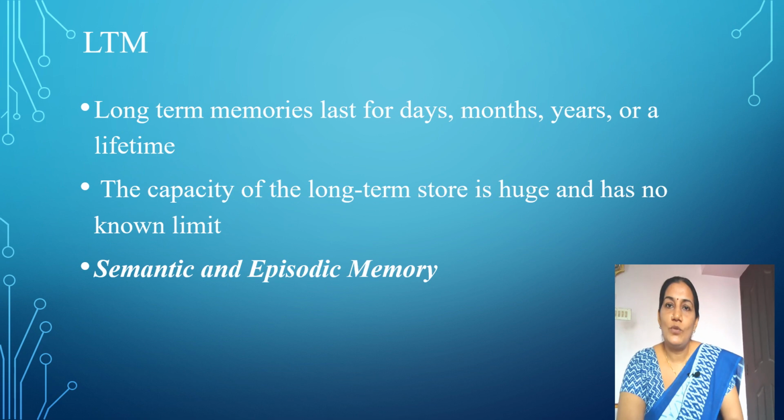Semantic refers to meaning, and it is memory of the meaning of words, concepts, rules for using them in language, etc. Episodic memory means the memory of personal events or personal experiences or reminiscences of an individual. Then again, semantic memory is divided into two: declarative and non-declarative memory.